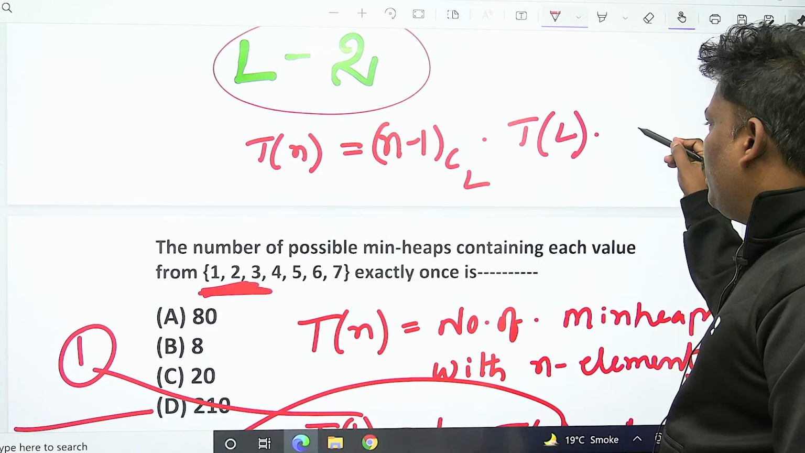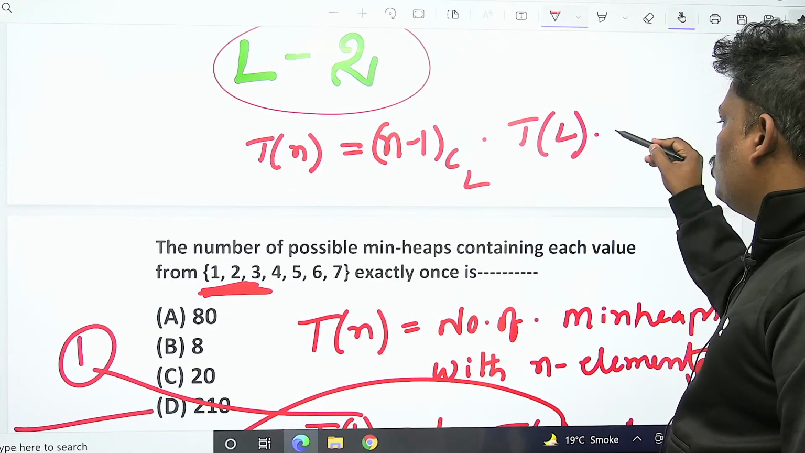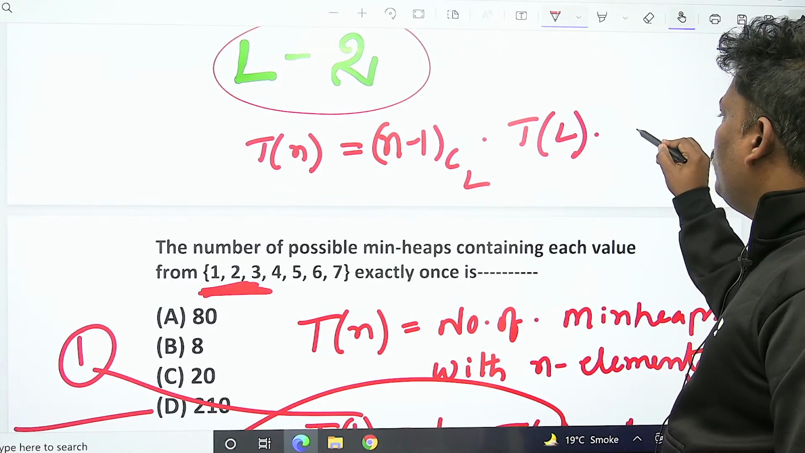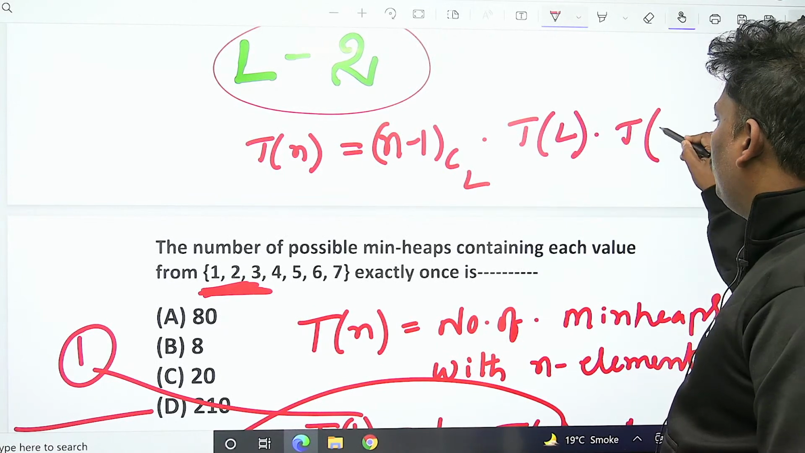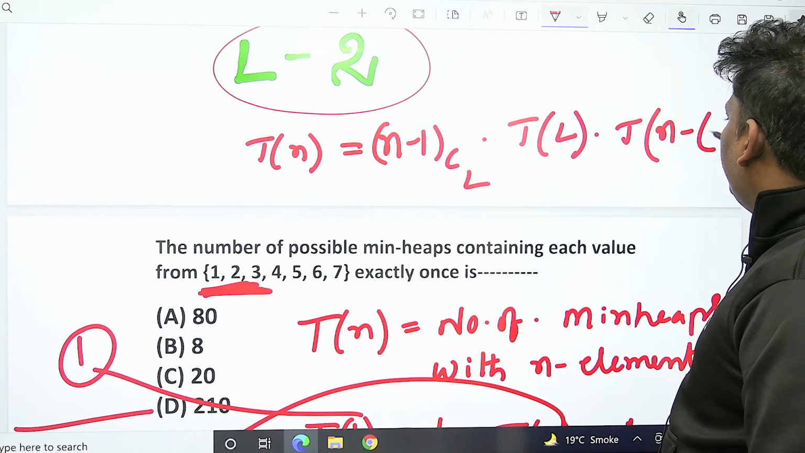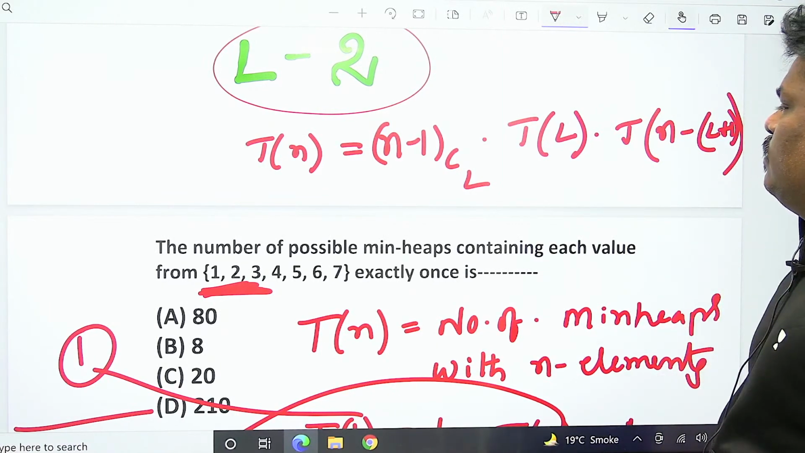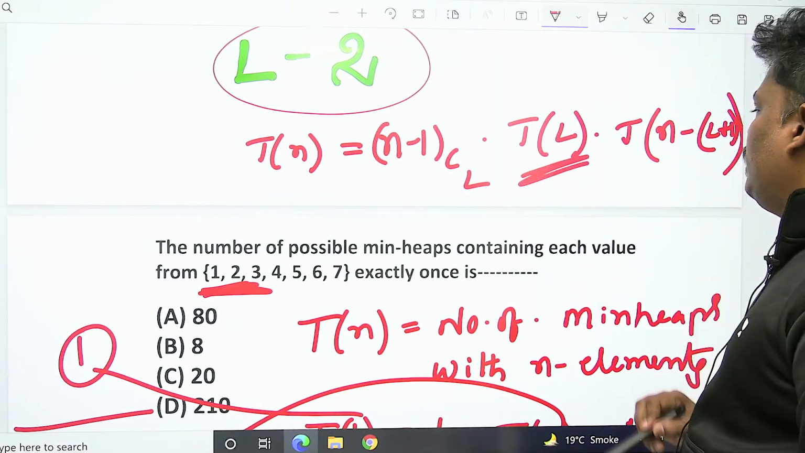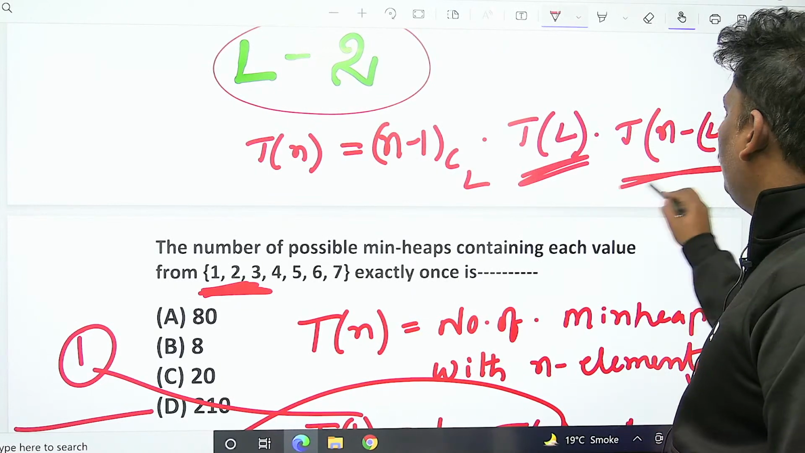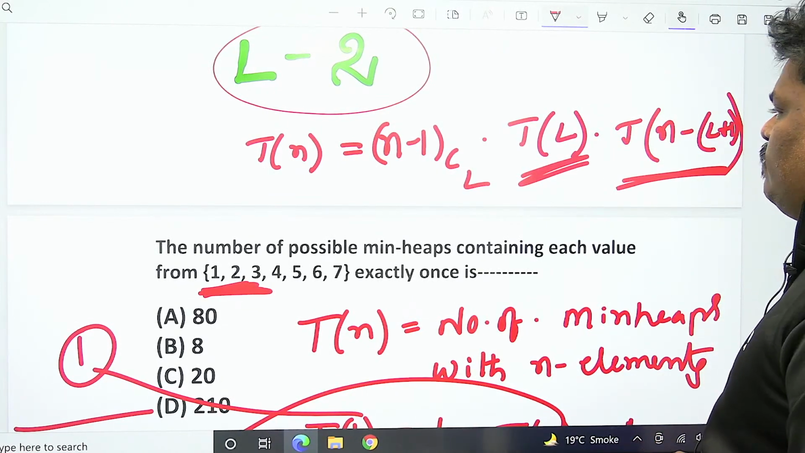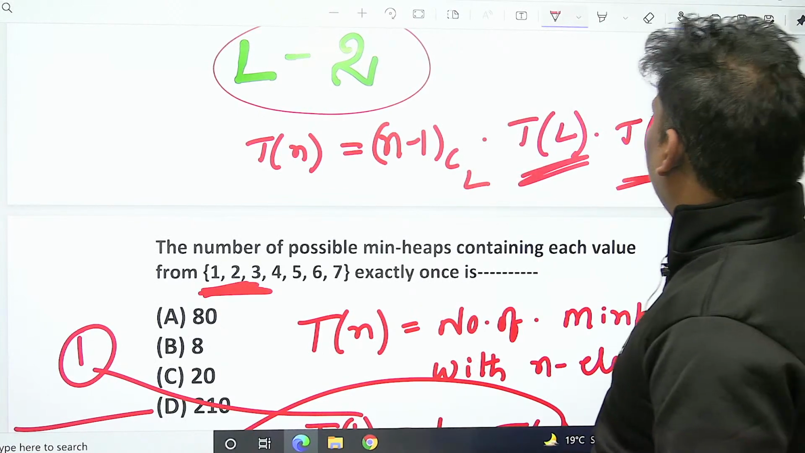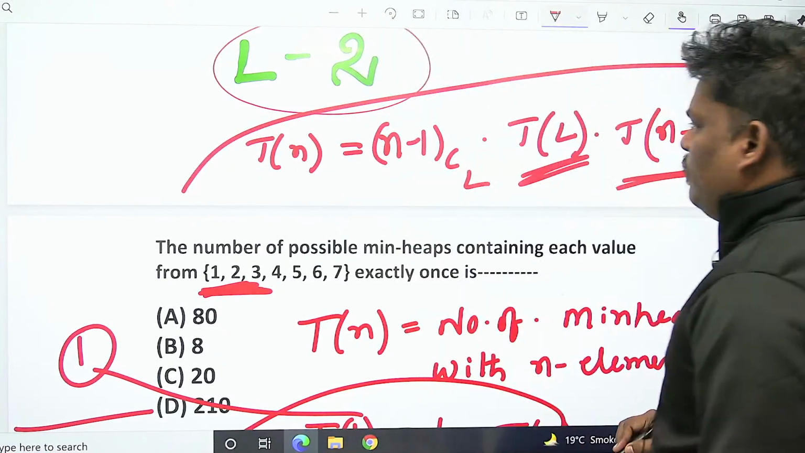Next, for the right hand side, there is one possibility, it's okay. So remaining how many people? N minus L minus 1 right hand side people. That is the answer. Left hand side how many possible? T of L. Right hand side how many possible? T of n minus L minus 1. This is the formula.